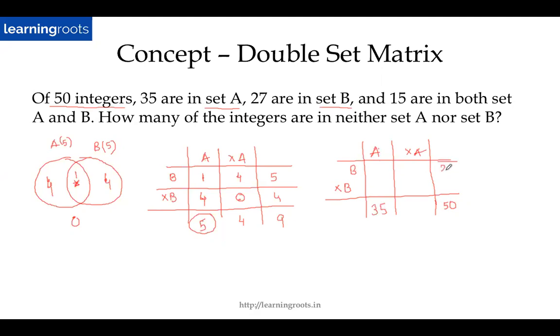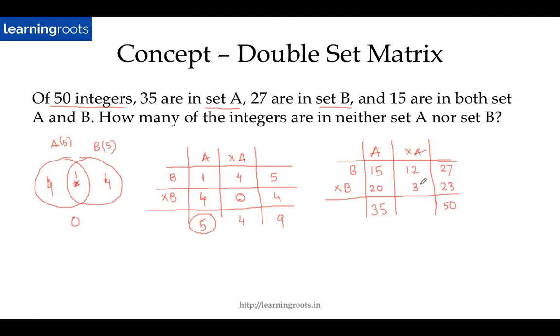Similarly, 27 are in set B. And 15 are in both A and B. So I'll write 15 here. Now it's simply a matter of filling up the table. So if this is 15 and this is 35, this becomes 20. If this is 15 and this is 27, this becomes 12. 27 and 50, the missing value is 23. So 20 and 3, this will be 3.